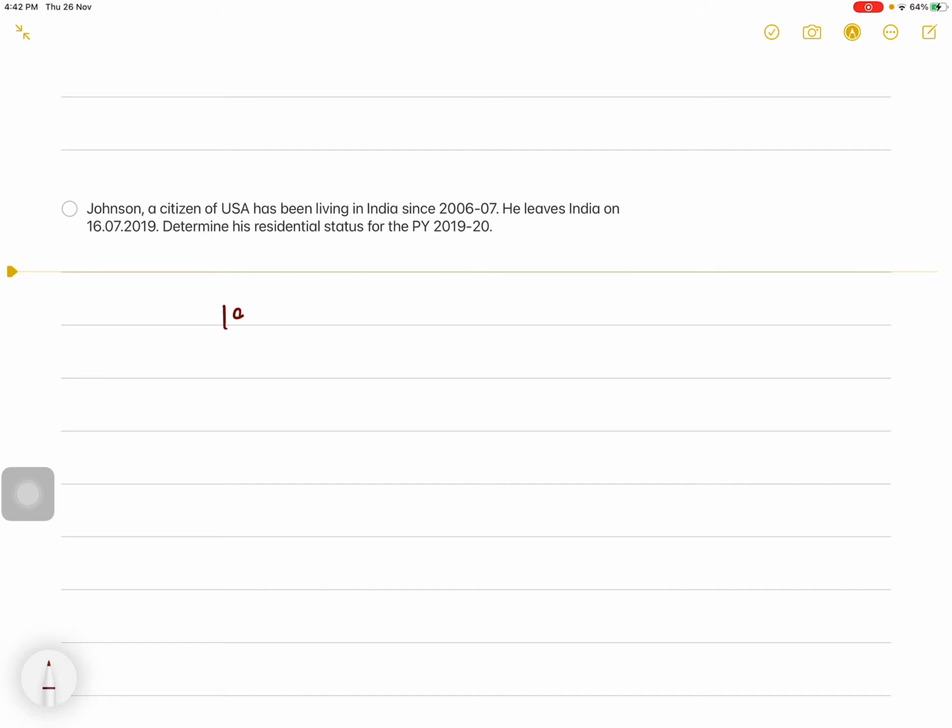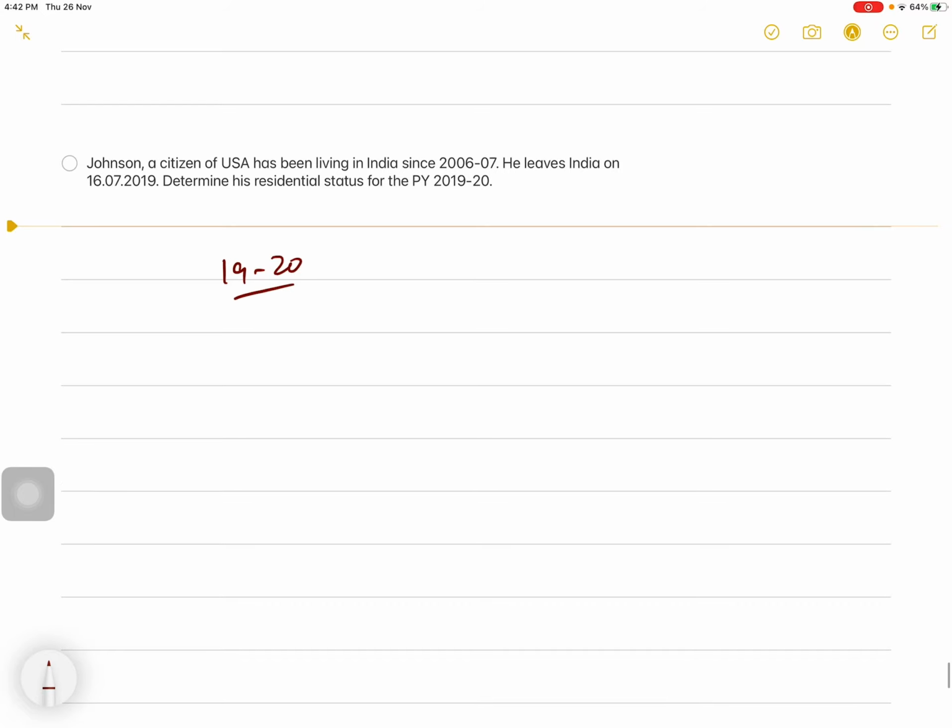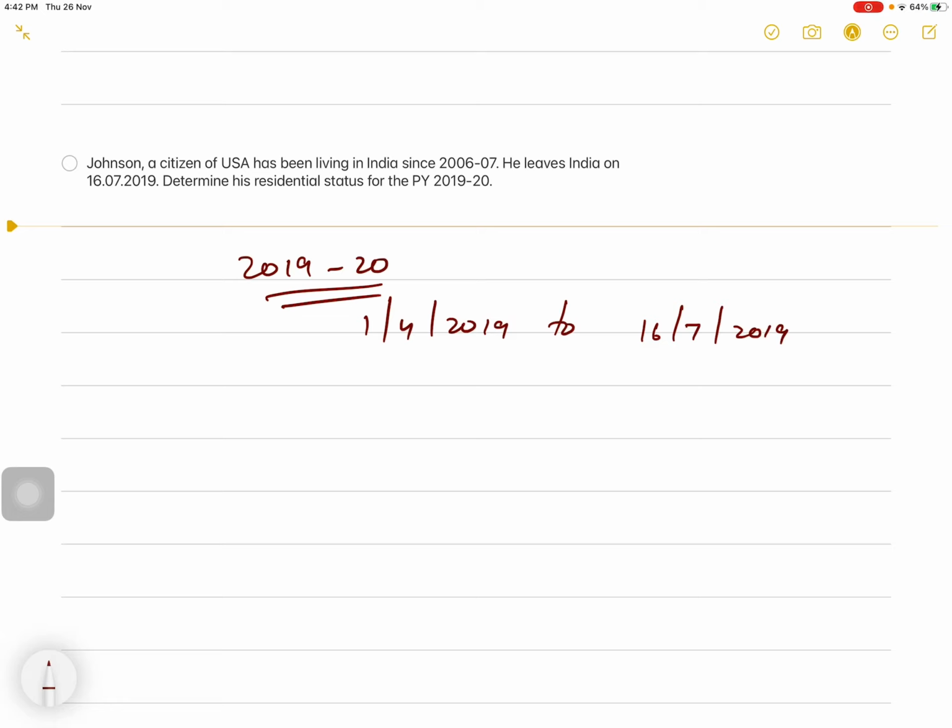That means during the previous year 2019-20, his stay in India is from 1st April 2019 to 16/7/2019.